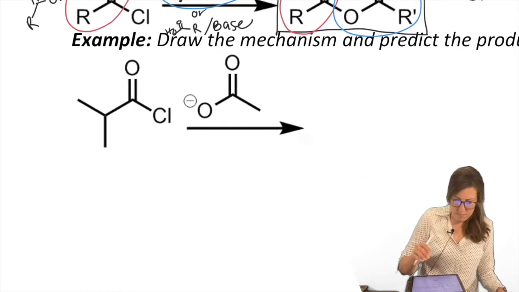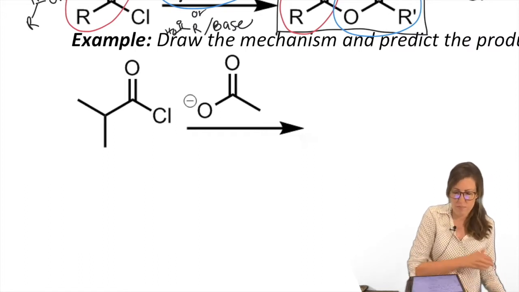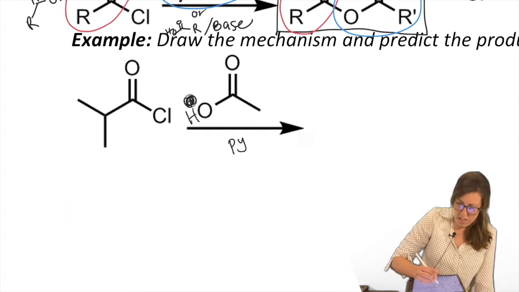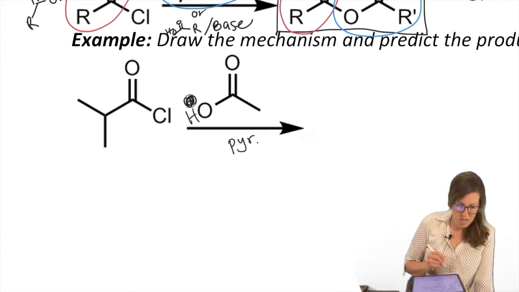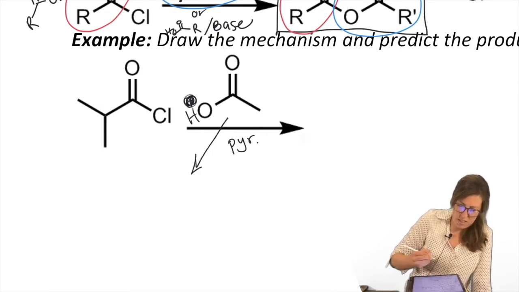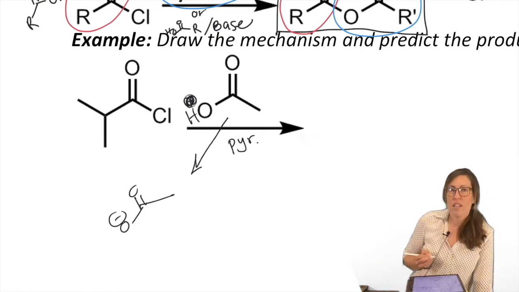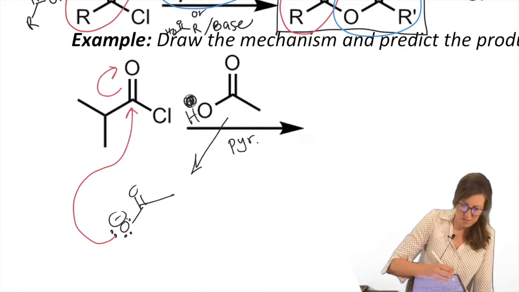Draw the mechanism. All right, if you're going to draw a mechanism, you want your lone pairs. And then I'm going to make it the extra step just so you're ready for all scenarios. So let's pretend it's still a carboxylic acid. Let's put some pyridine in there. That's a favorite base because it's a bad nucleophile. You don't want it also attacking. So what's going to happen first is that this mix gives us the carboxylate. Okay. And then draw on your lone pairs, get ready to attack. Attack, open.